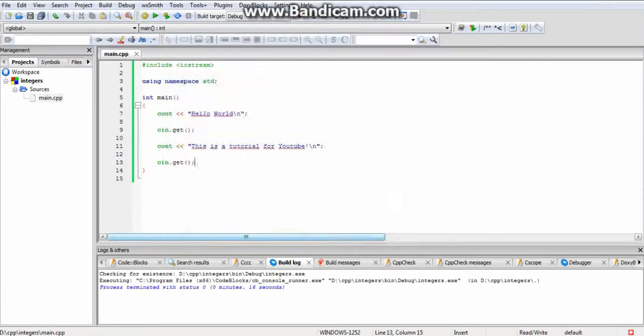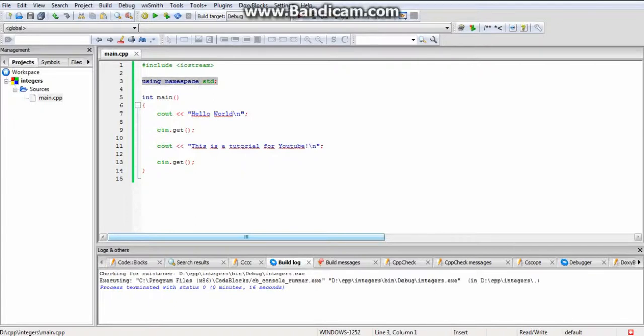Cool. Now that is done, so let's go through it again. On the top we have the hashtag include iostream. What that does is include the set of rules required for the input and the output stream. Then next we declare the namespace, which is the standard namespace.